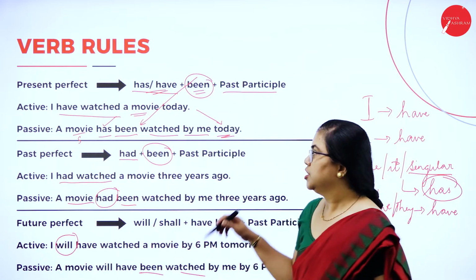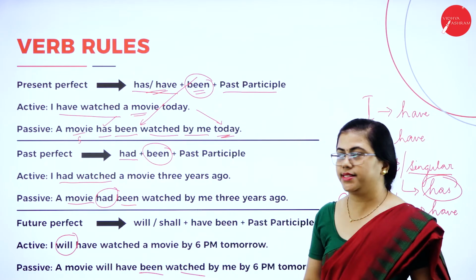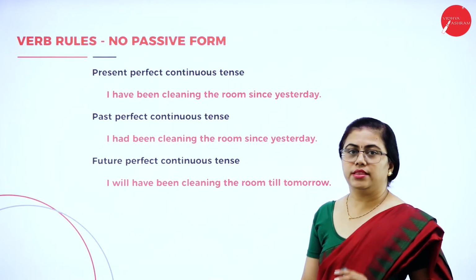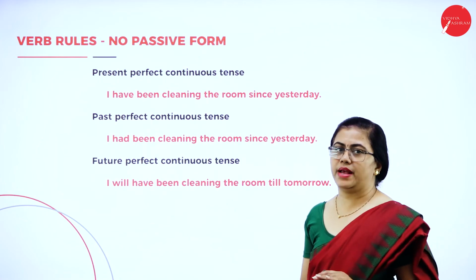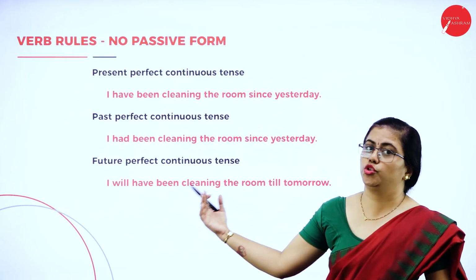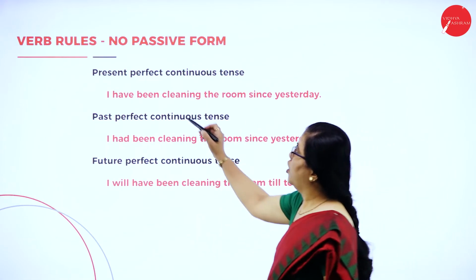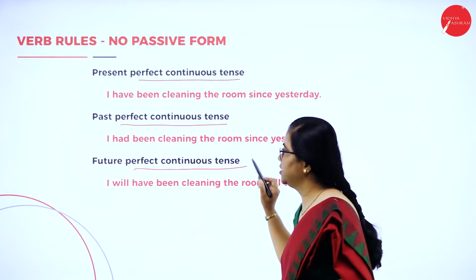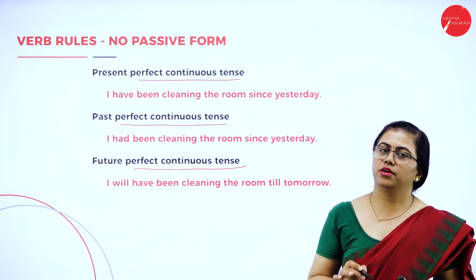Okay, so that's it. And there are a few more tenses which do not have passive forms. Which are those? Apart from future continuous, these are the ones which do not have passive forms. All the perfect continuous tenses will not have passive forms.